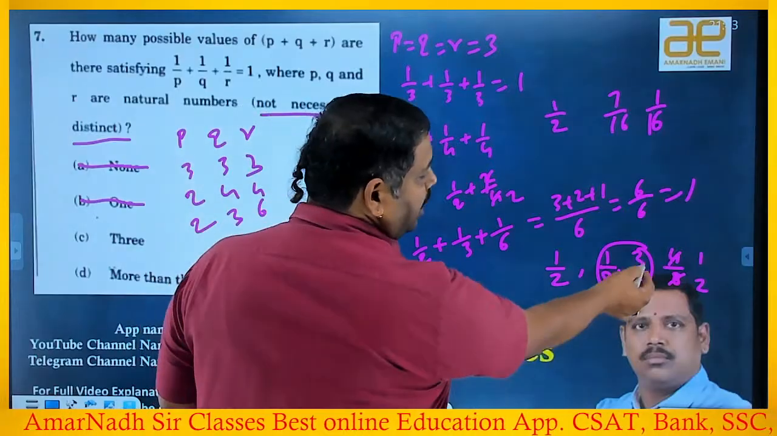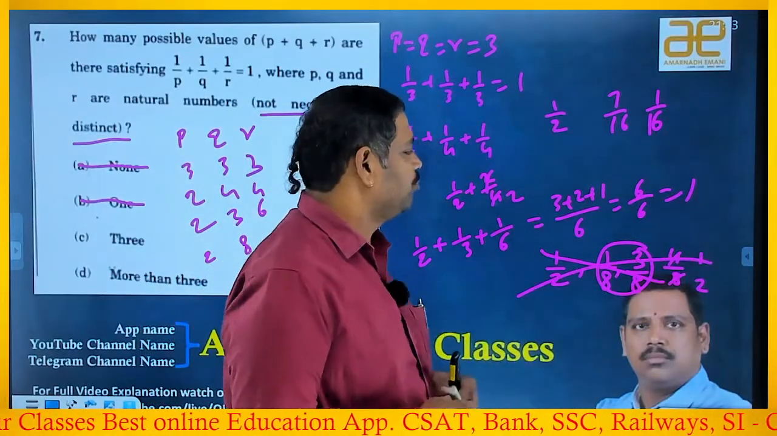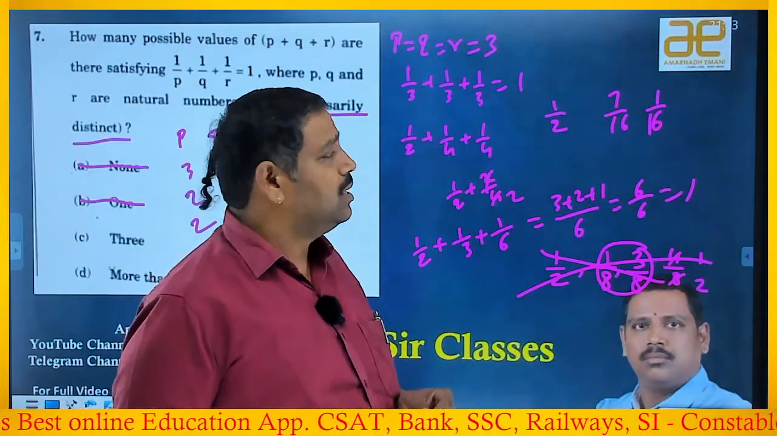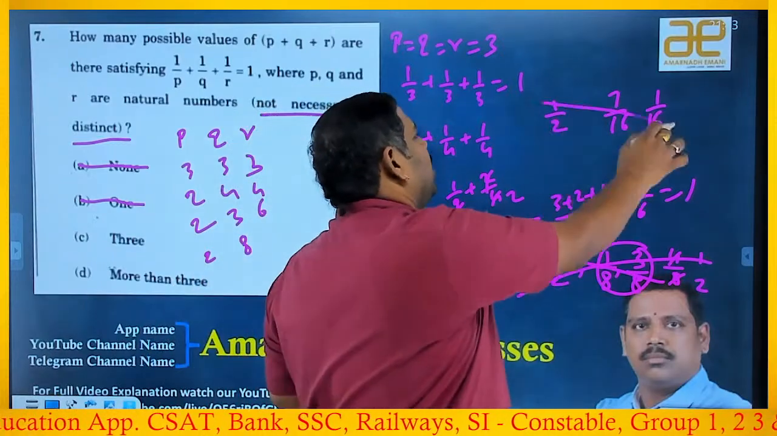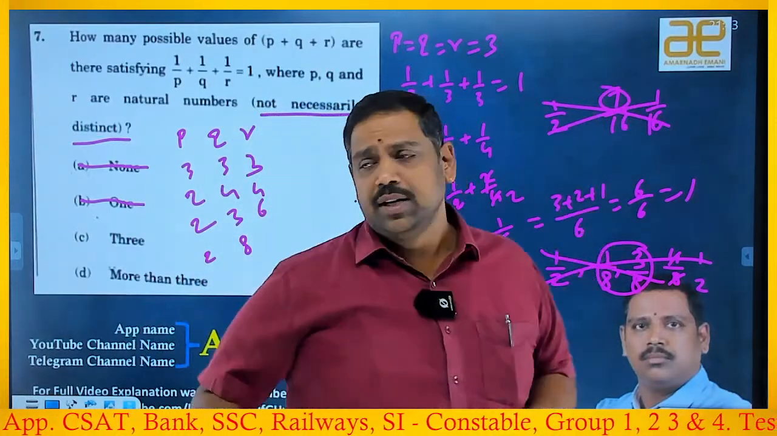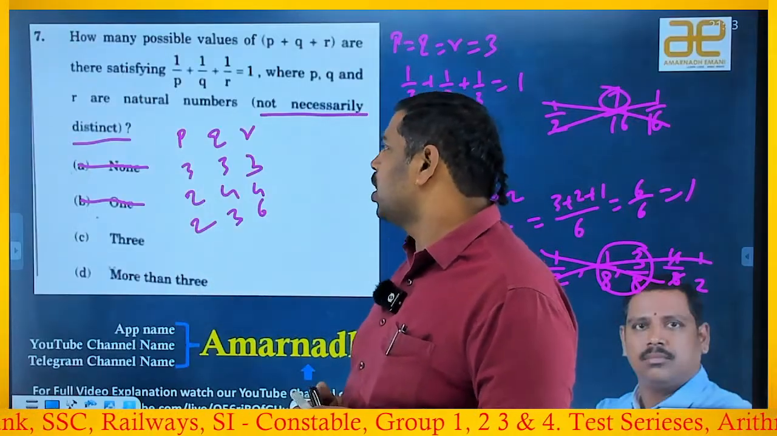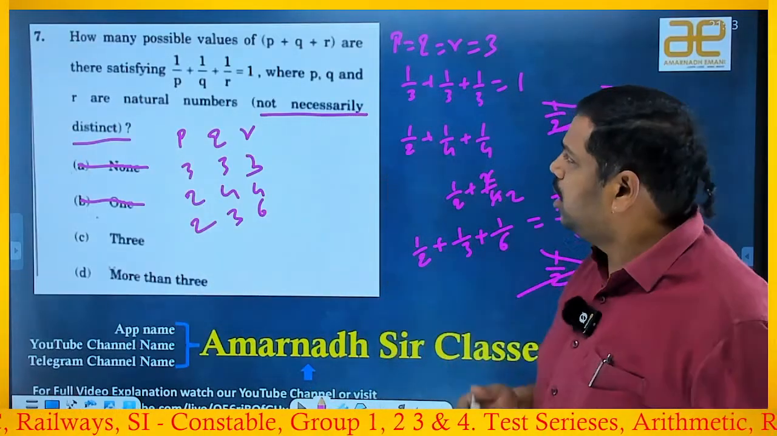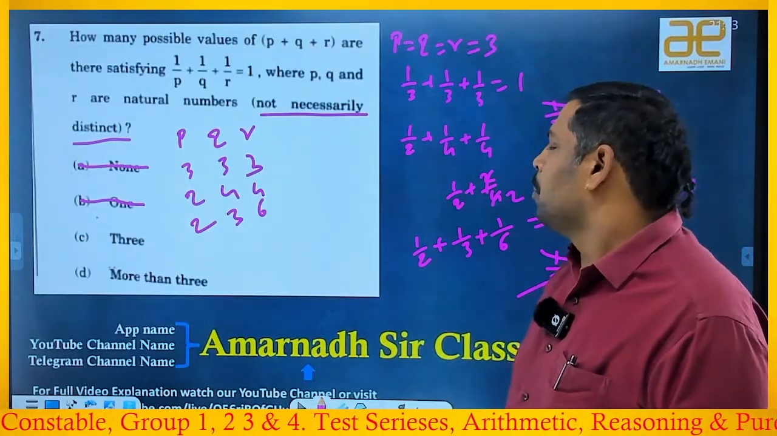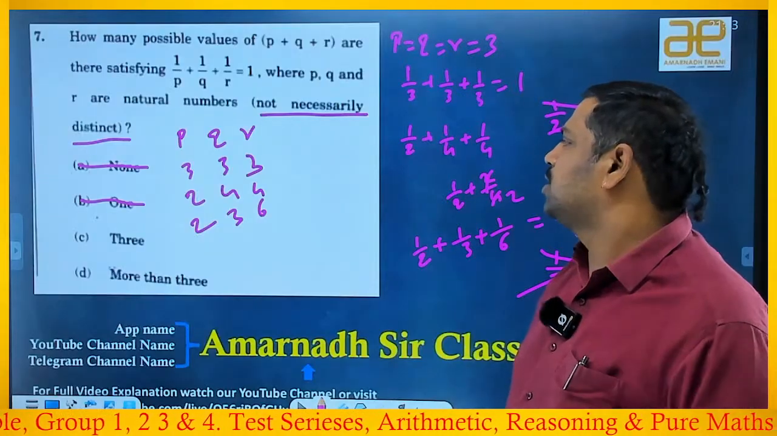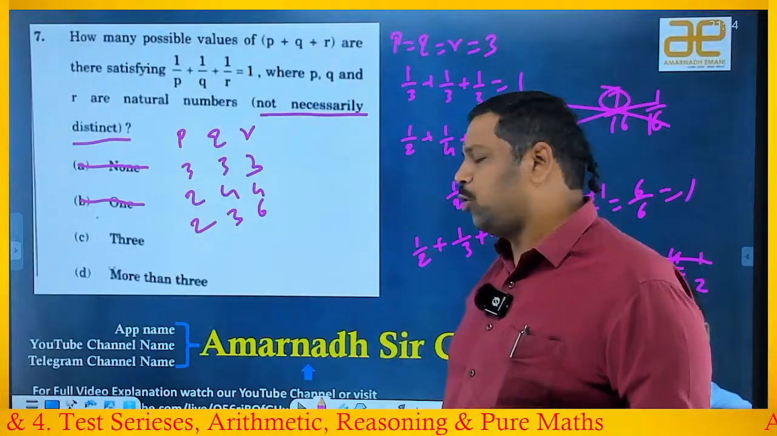So we should not take 3 by 8, right? That's why I should not go for it, because the numerator should be 1 only. Even here also I should not, because the numerator should be 1 only. If you try any other possibility, P, Q, R all are natural numbers, right? You're good. Nowhere is it a possibility.